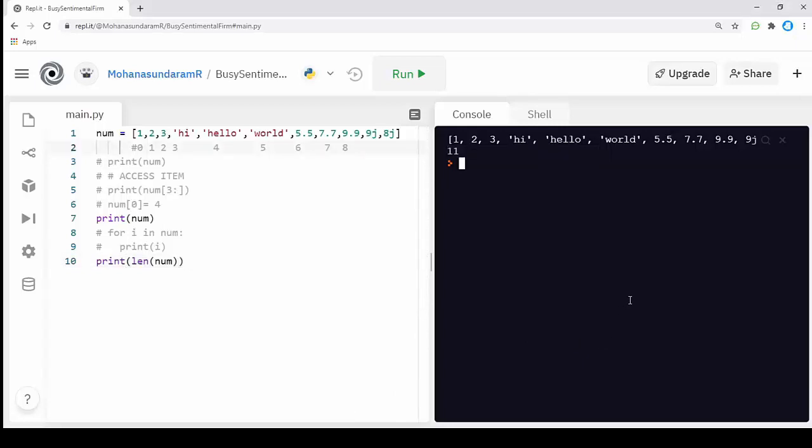You may notice that the len function returns a value of 11, but in our indexing position we have only the value of 10. This is a difference between an index position and the len function. The index starts from 0, but the len function starts from the normal counting value. It returns only the length of the container, not the index position of the container, but we have 11 characters in the list. The length function starts from 1, 2, 3 only.